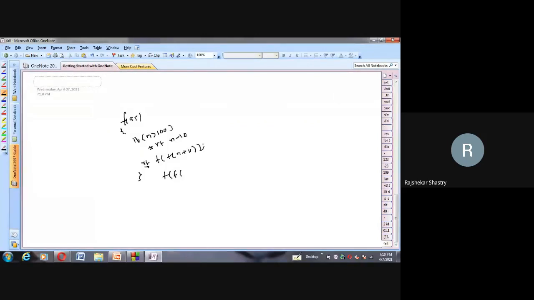95 plus 11, how much? 106. So f of 106 is encountered, and this is the call made to the same function. I will write the same code again so that tracing becomes easy: if n is greater than 100, return n minus 10, otherwise return f of n plus 11.